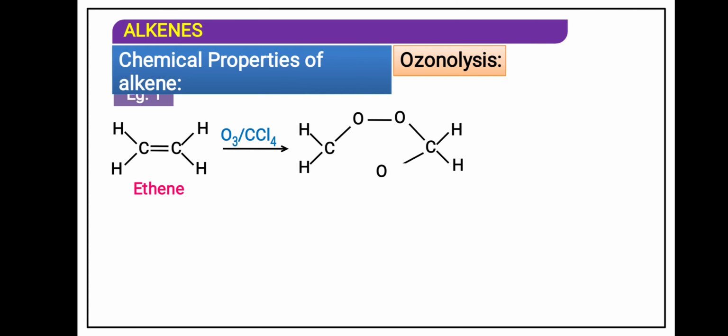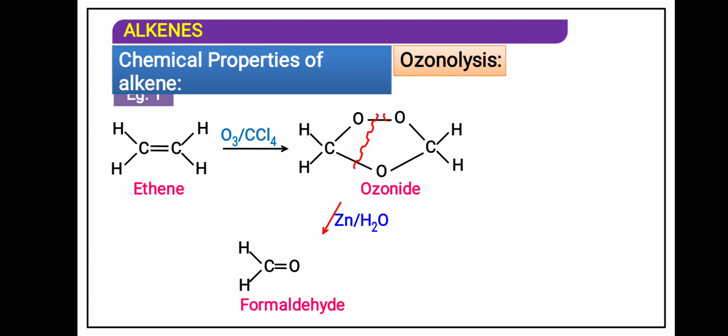See, the double bond is broken down. All 3 oxygens are added across the double bond. This is called an ozonide compound. In presence of zinc, one of the oxygens is removed and the rest part will become aldehyde. See this one. So 2 aldehydes are formed and zinc oxide is obtained. Formaldehyde.